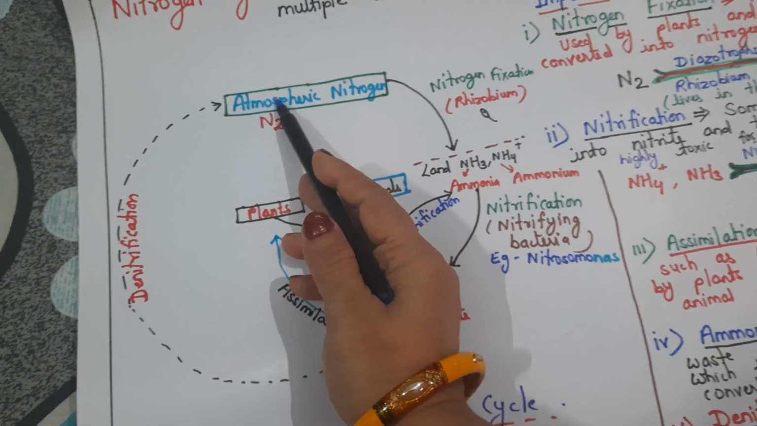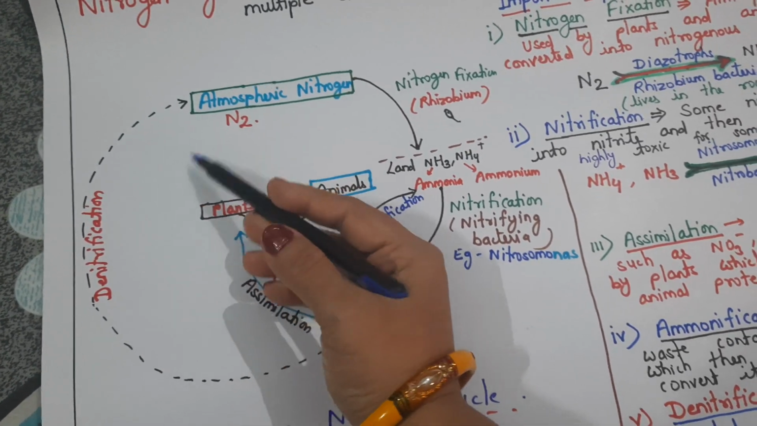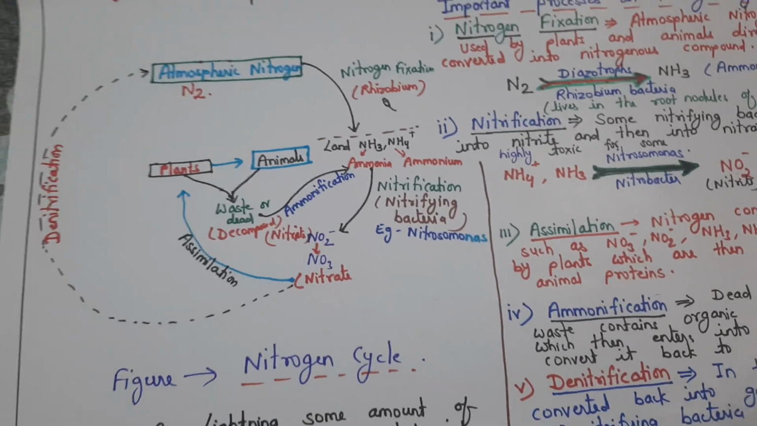So this is the complete diagram of the nitrogen cycle. I think that it should be clear to all of you.